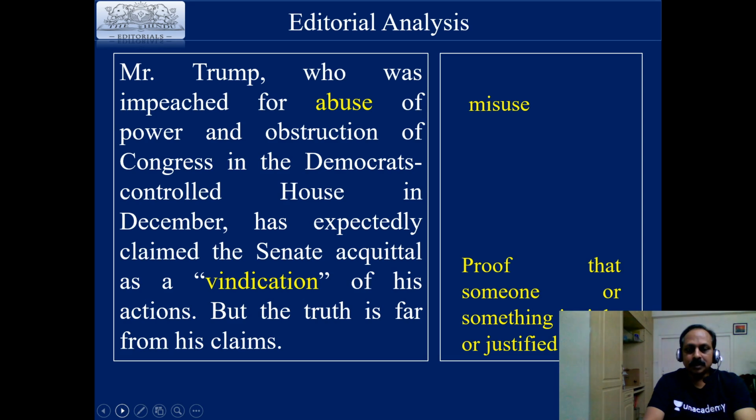There are two words here which are worth learning. One is abuse. Abuse means misuse.